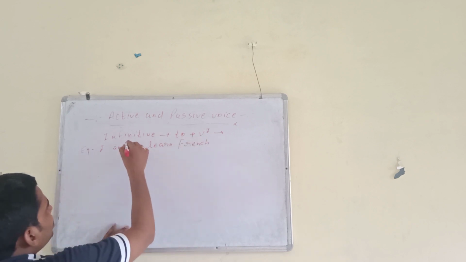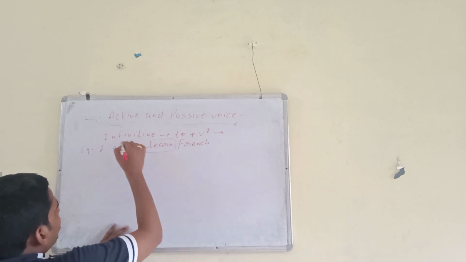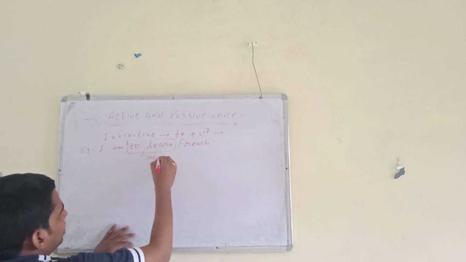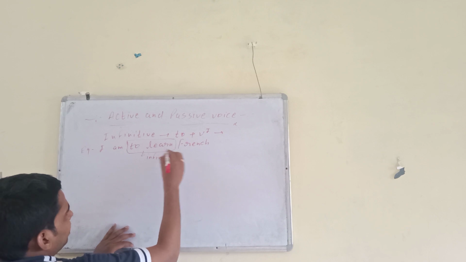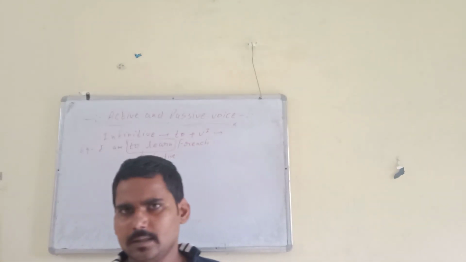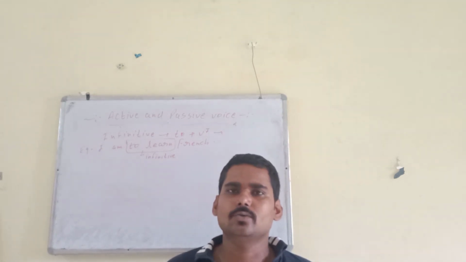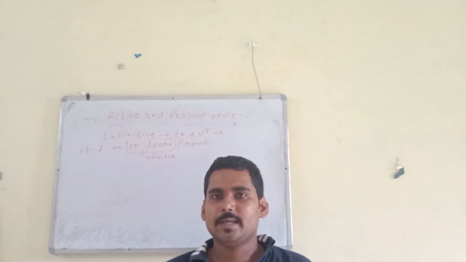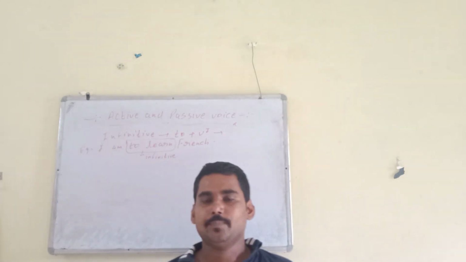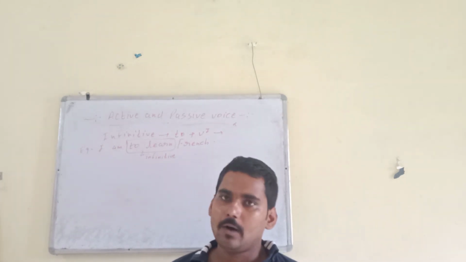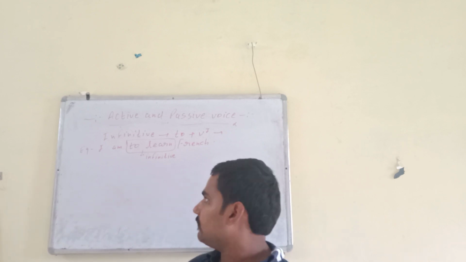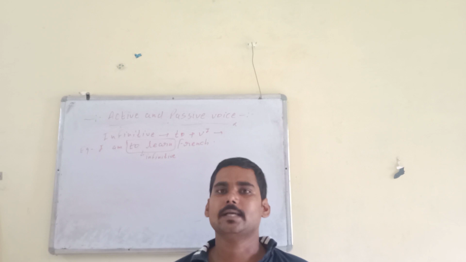So here we are using to learn. This is an infinitive. We know very well we use the infinitive to show purpose and effect. For example, I go to school to study. So what is the purpose behind going to school? Because we go for study. So we will talk about how we change into passive voice if an infinitive is given in any sentence.